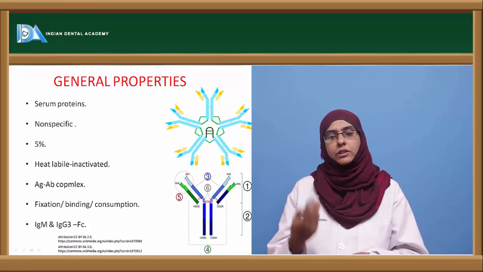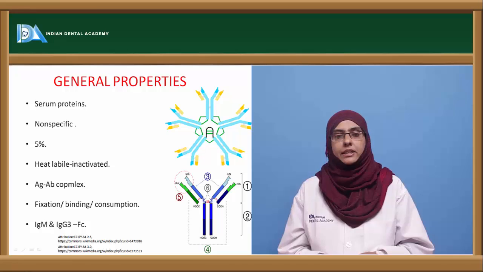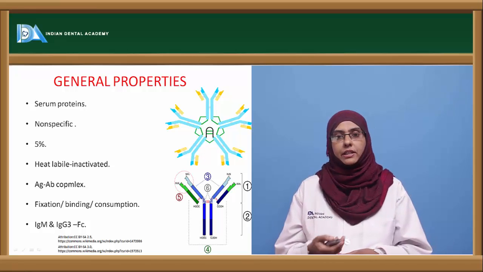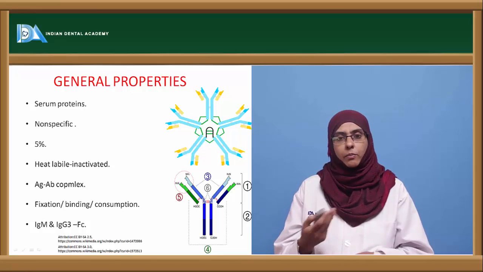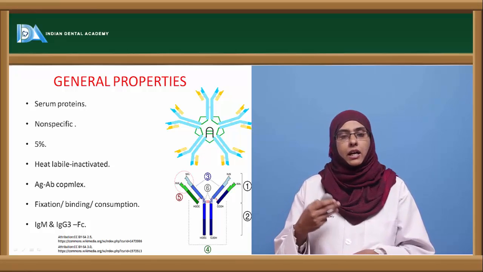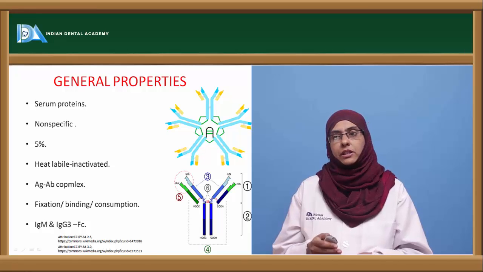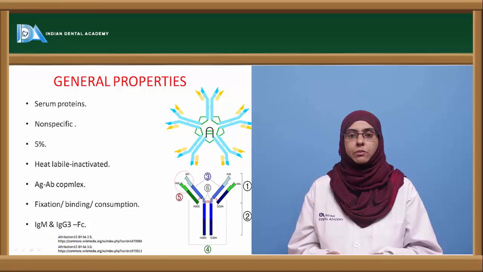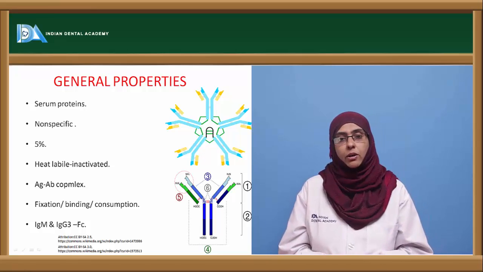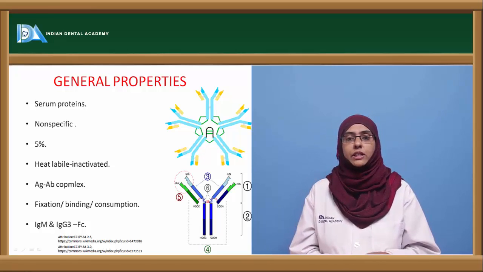And depending upon how these complements are used to interact with the antigen antibody complex, you can define the terms for this complement protein: either they are said to be fixed, complement is fixed, or they are said to be complement binding proteins, or they can also be called consumed, or they are consumed during an antigen antibody interaction. So mostly these complement proteins are effective towards the immune complexes.